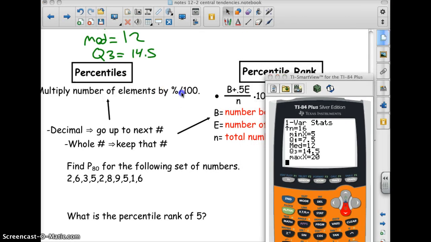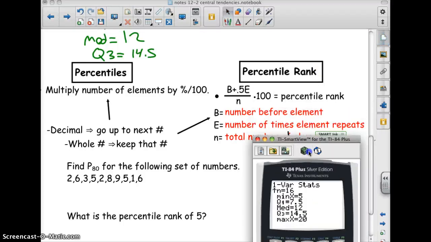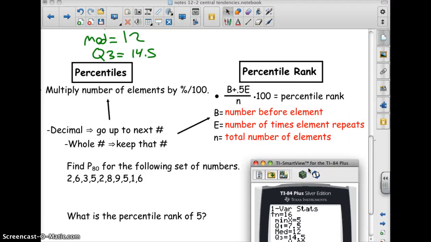Okay, next, percentiles. All right, percentiles. And this right here is how you can find a percentile. All right, you multiply the number of elements by the percent over 100. If it comes out to a decimal, you're going to go up to the next number. If it's a whole number, you keep that number. That is where you're coming out with B. All right, B is the number before the element. So percentile rank is B plus 0.5E over N times 100. That will give me the percentile rank.